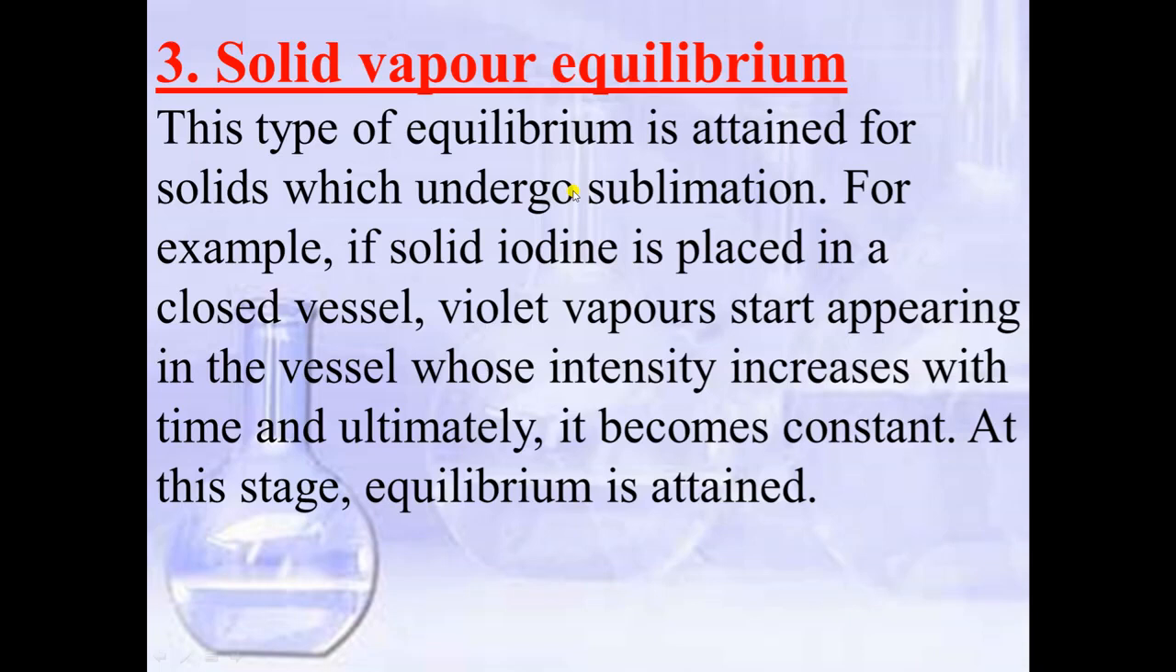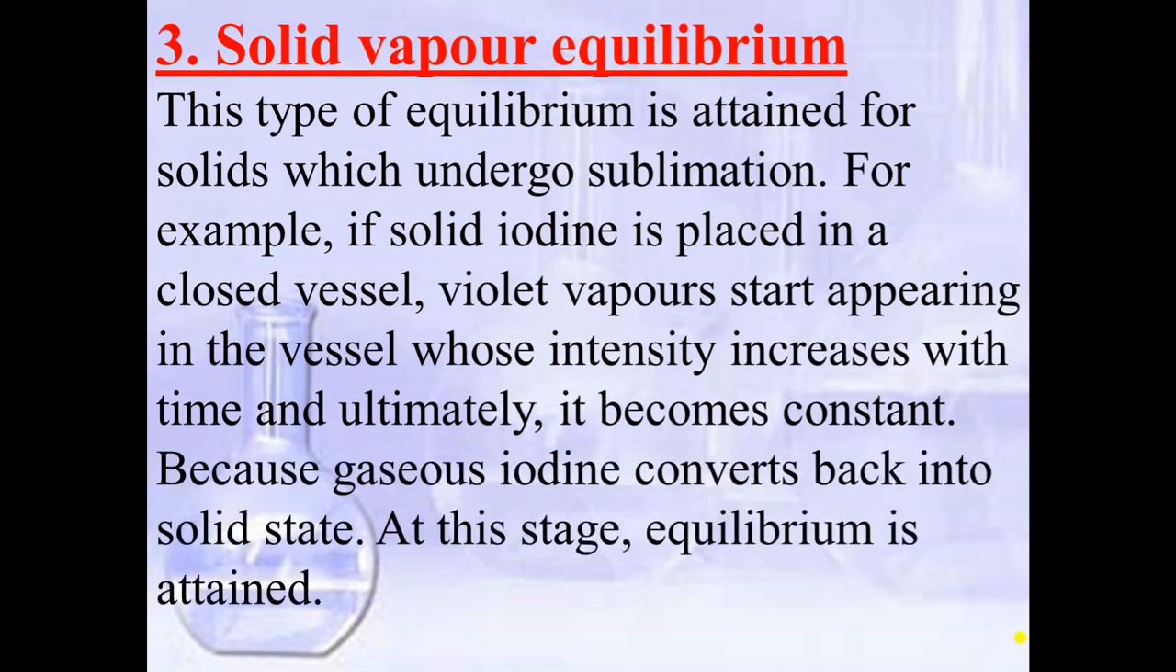So here, what is happening? Solid iodine is converting into gaseous state. But after some time the gaseous iodine is also converting back into the solid state. When both these processes happen at the same rate, we say that it is solid-vapor equilibrium. So this is the third type of physical equilibrium, that is solid-vapor equilibrium.